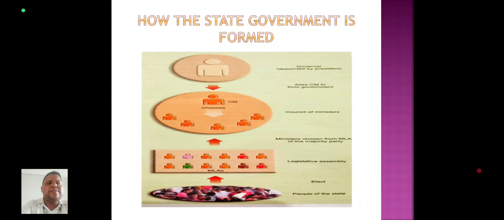Now, how is the state government formed? The governor, appointed by the president, asks the CM to form the government and the council of ministers. The CM chooses the council of ministers, and the ministers are chosen from the MLAs of the majority party in the legislative assembly. The people elect and choose their leaders by the process of election.